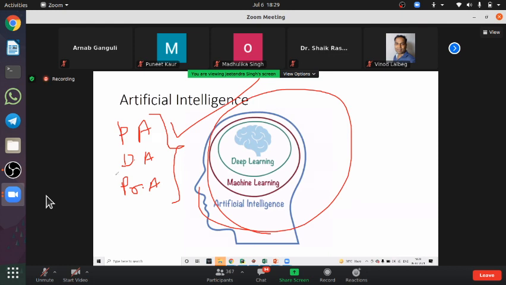Yeah, using descriptive analysis just to describe the data. That's all. Diagnostic is slightly different. For diagnostic, we also need to take the help of descriptive as well as some machine learning or deep learning. Both are required. It's a combination. But the best part is that the syllabus is not different.